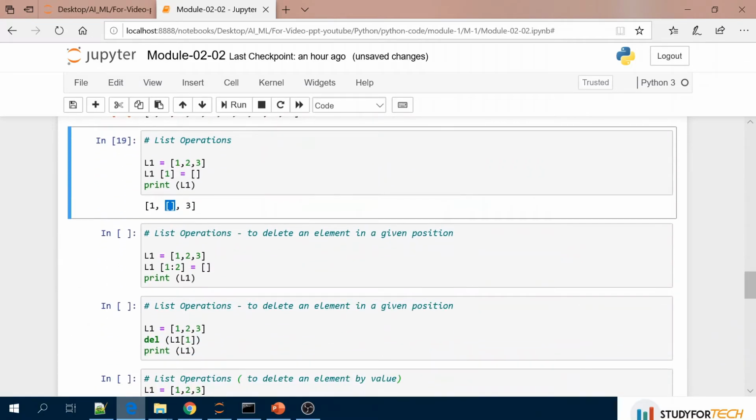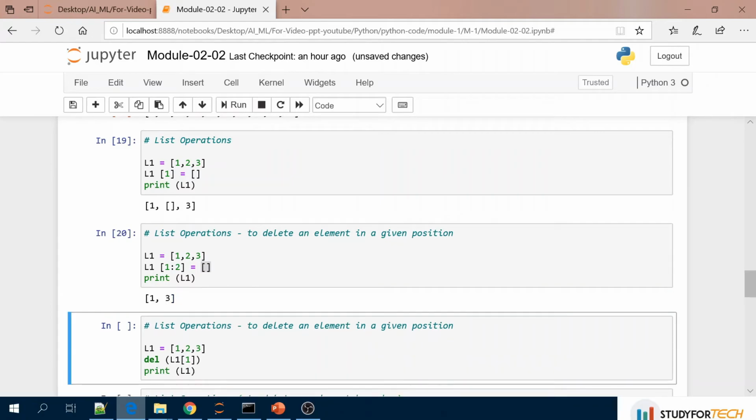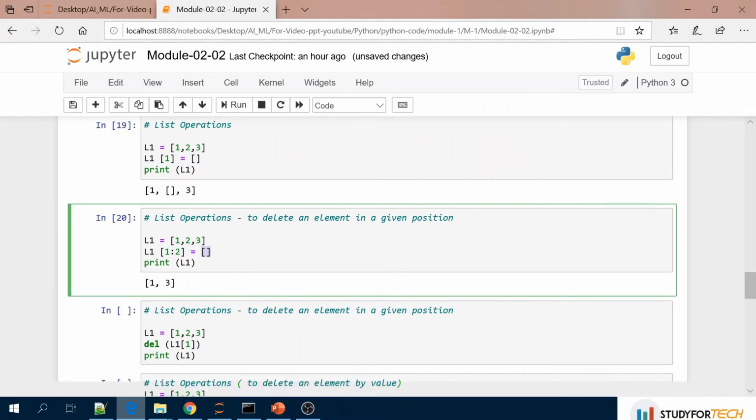Now if you want to delete an element at a given position, if you have L1 as 1 2 3, and inside this L1 you want to replace a slice with an empty list, it will start with 1, and then the second position will not be included in this. As you know, we exclude the stop criteria, the second one. So the first position will be replaced with empty. If you see here, at the first position, it has been replaced with an empty list.